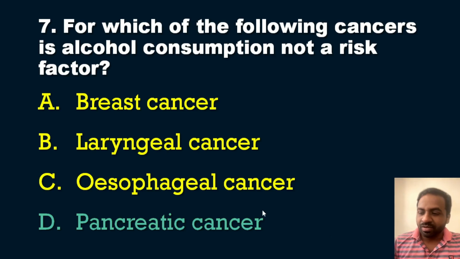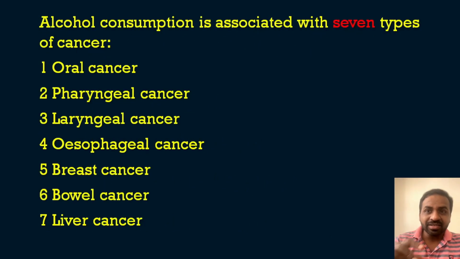Okay, so we will see for which cancers alcohol consumption is a risk factor. So we know that alcohol consumption is associated with 7 types of cancers, which include oral cancer, pharyngeal cancer, laryngeal cancer, esophageal cancer, breast cancer, bowel cancers, and liver cancers. Okay, so these are the 7 cancers that can result from alcohol consumption.